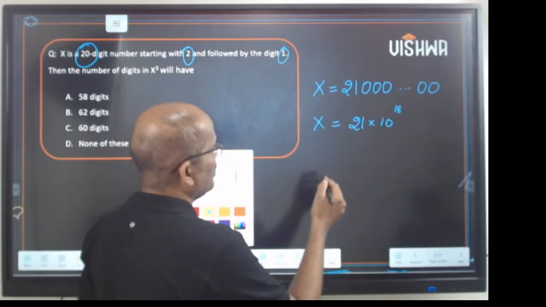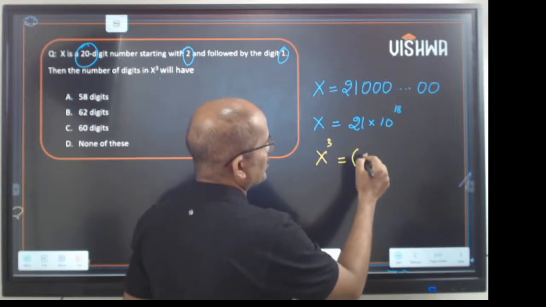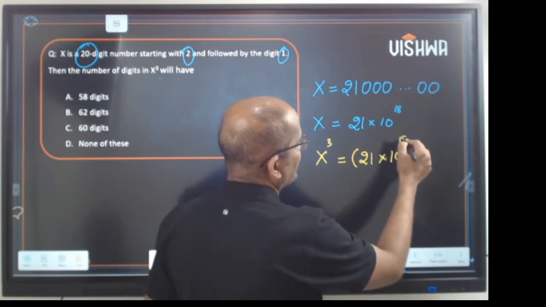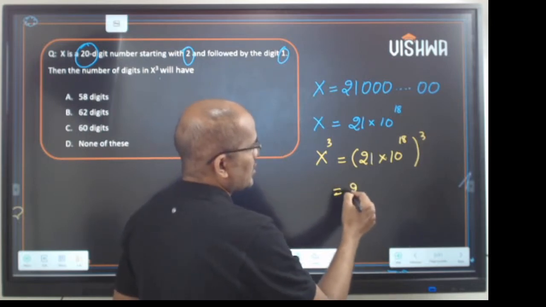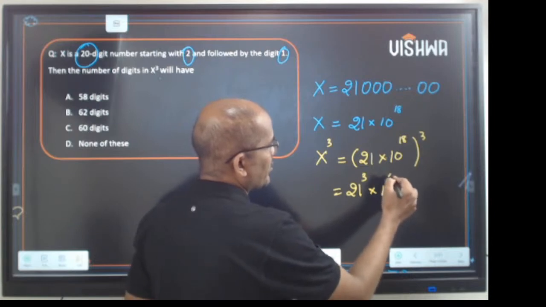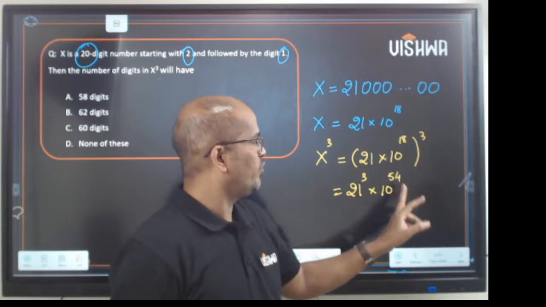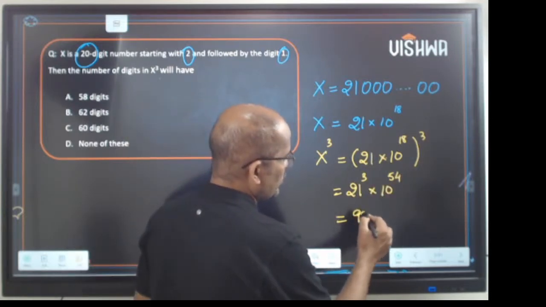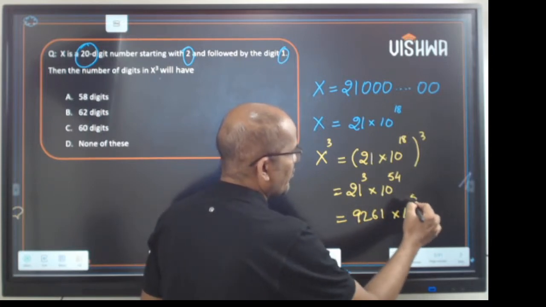So how do you calculate x cube? It is simply x cube, which is (21 × 10^18) cubed. Now this is 21 cube into 10 power 54, since 18 times 3 is 54. And 21 cube is 9261, so it is 9261 × 10^54.